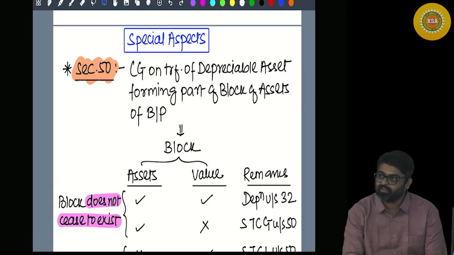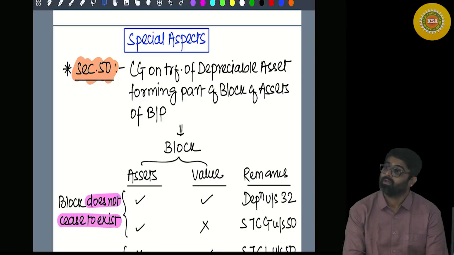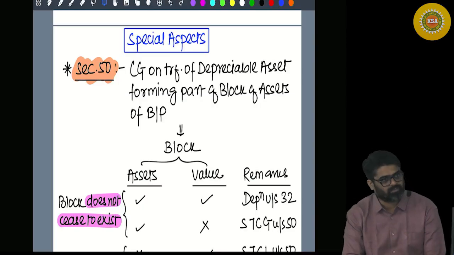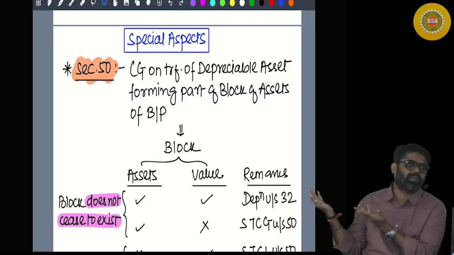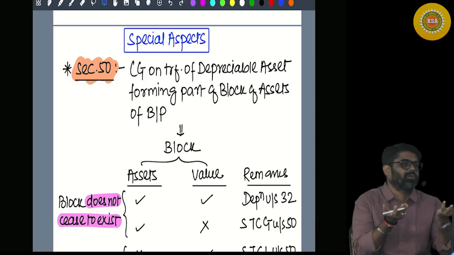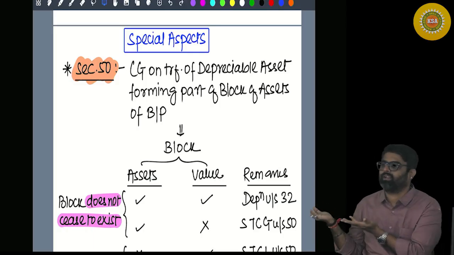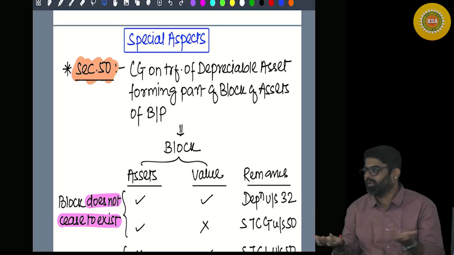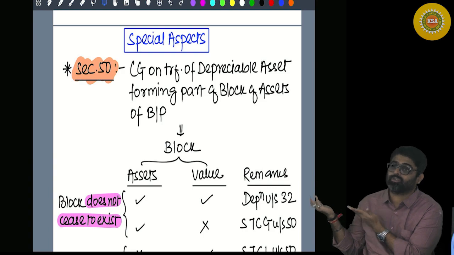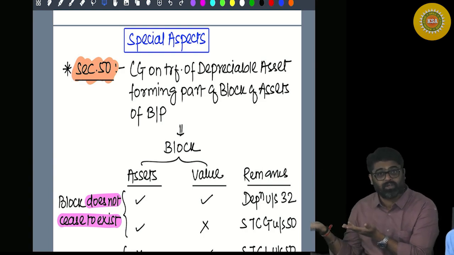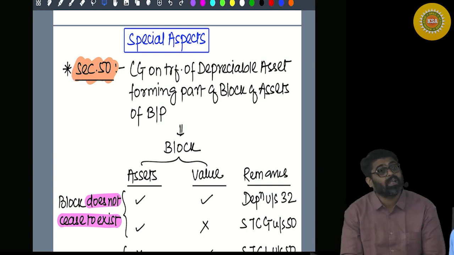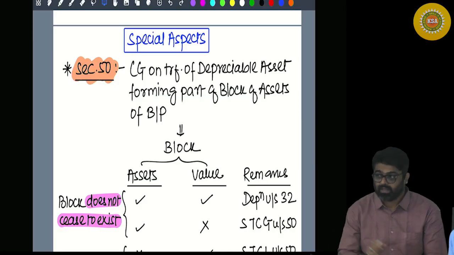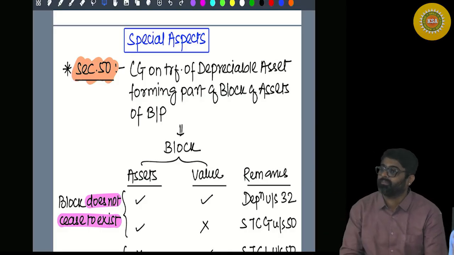Now if these assets are sold, transferred, damaged or destroyed, or compulsory acquisition takes place. Capital asset sold. Capital asset damaged or destroyed, insurance claim received. Capital asset compulsorily acquired, compensation received, yes or no?